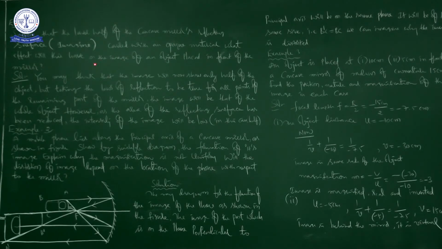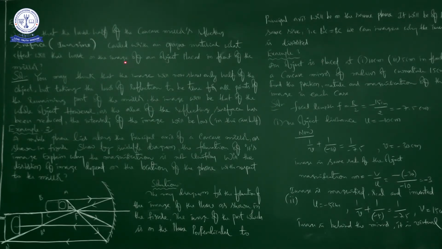What effect will this have on the image of an object placed in front of the mirror? I will repeat once again. Suppose that the lower half of the concave mirror's reflecting surface is covered with an opaque material.